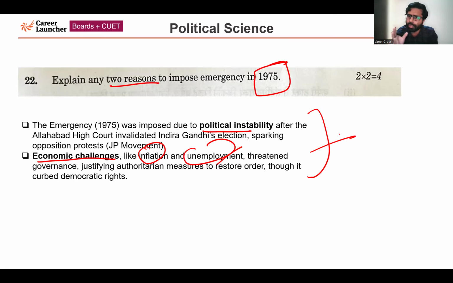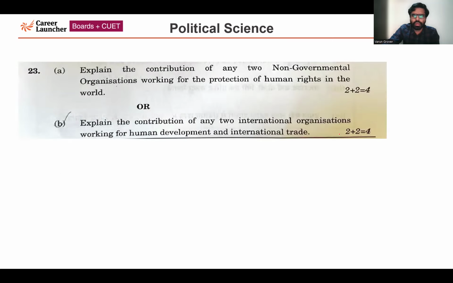One is related to the political instability. One is related to the economic challenges the country was facing at that point of time. Now, next question, question number 23. Now, this is again a choice-based question, A and B. So I'll be discussing one by one.